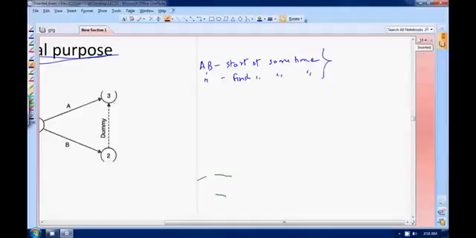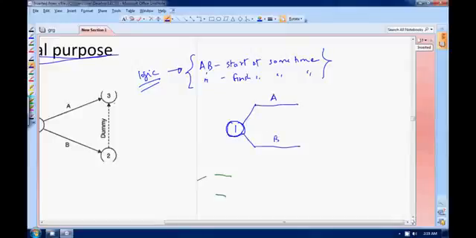This is the logic that you have to imply with your network diagram. Now, they start at the same time. Suppose this is my starting event 1. Here my A activity has started, here my B activity has started.